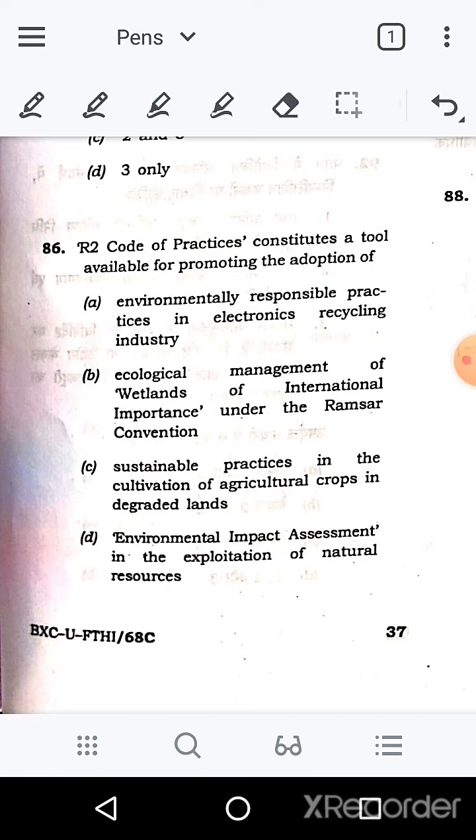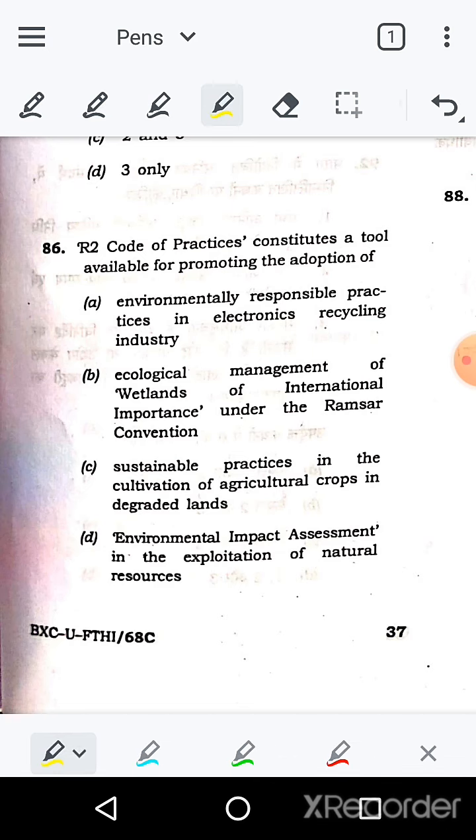Option A, environmentally responsible practices in electronics recycling industries, and ecological management of wetlands of international importance under the Ramsar Convention, sustainable practices in the cultivation of agricultural crops in degraded lands. Option D, environmental impact assessment in the exploitation of natural resources.